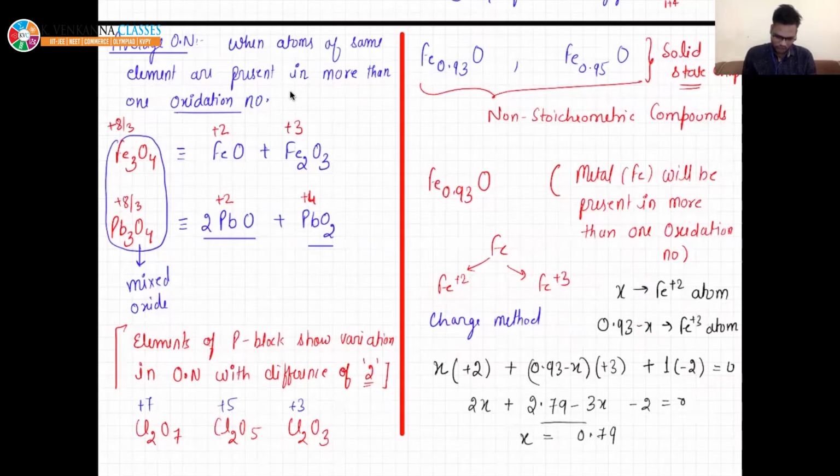That is, out of 0.93, 0.79 are Fe+2. Then the Fe+3 will be 0.93 minus 0.79, that is 0.14. Right? It's a very simple method. Is that okay?